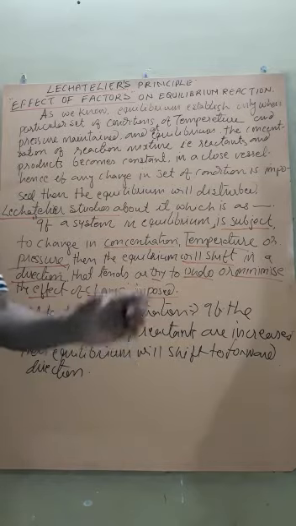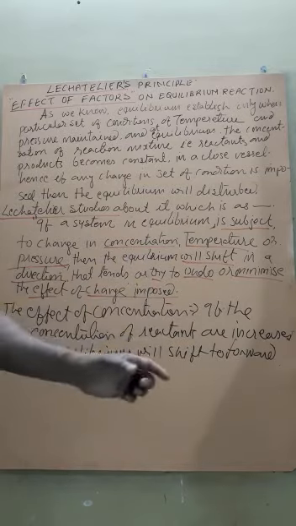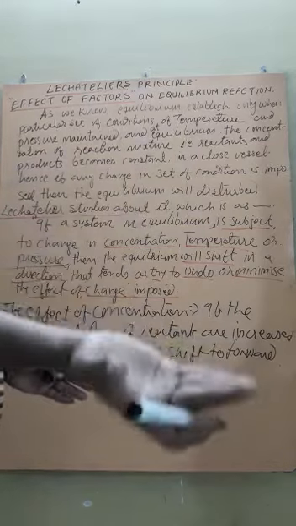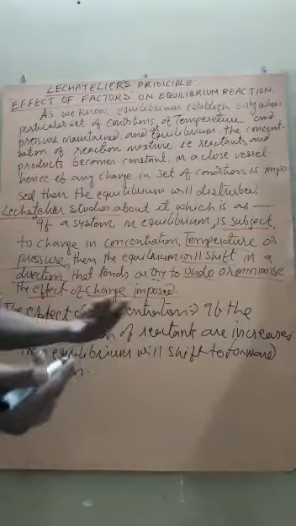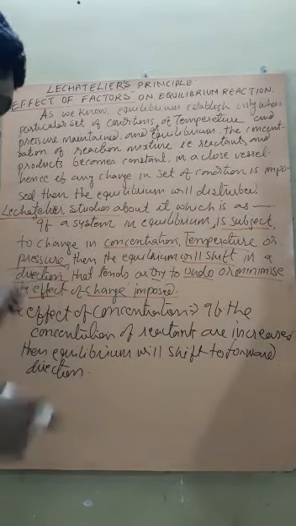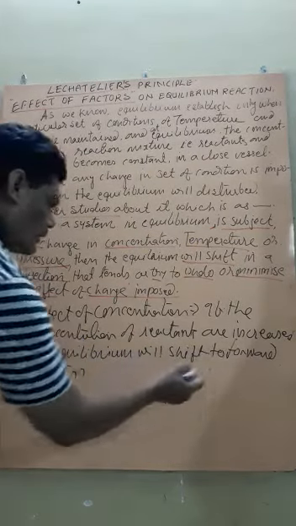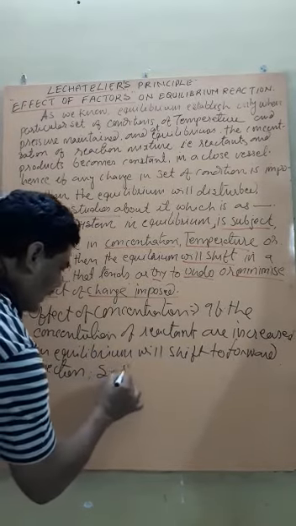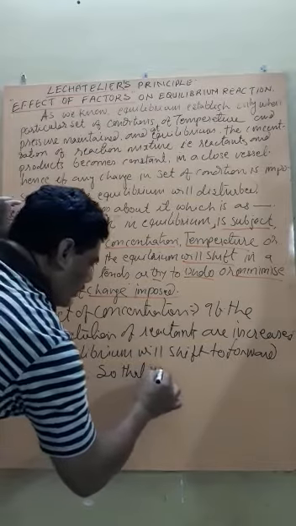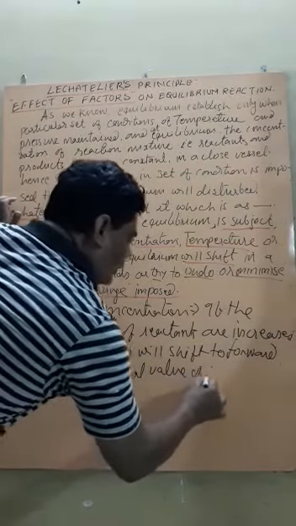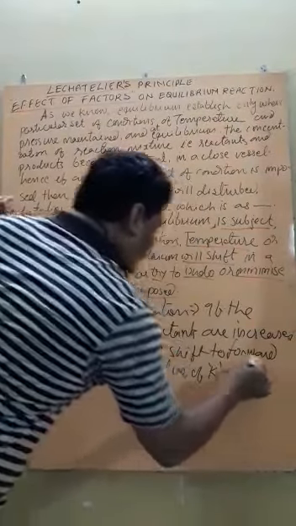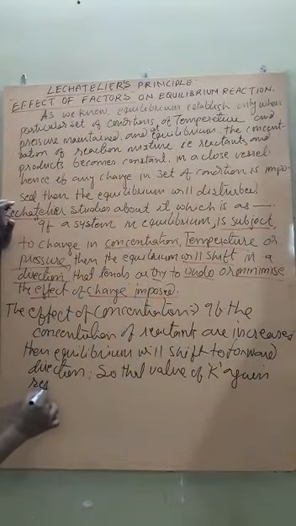So to make the equilibrium constant again similar, more reactant has to react to give product, and thus the product by reactant ratio remains the same. So the equilibrium will shift to the forward direction, so that the value of K again remains constant.